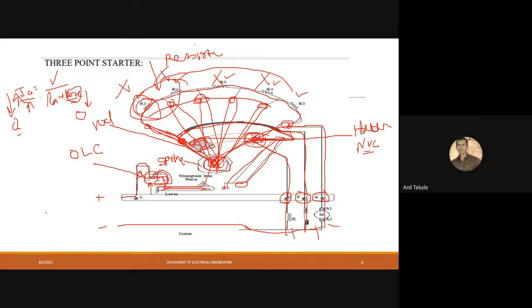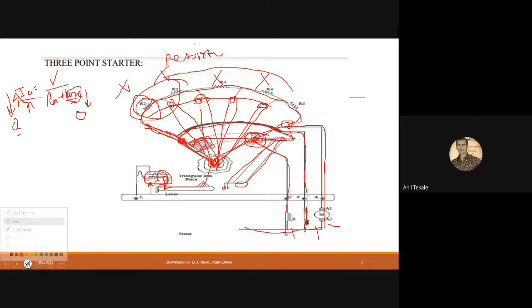So now I'll take the pleasure to explain in Marathi, so you people all will understand properly.